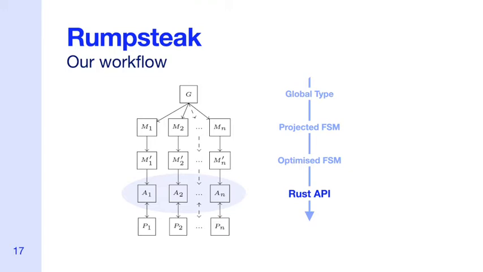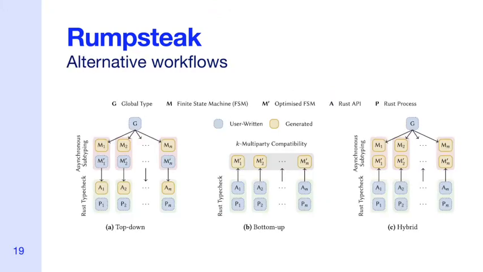Finally, developers can use this API we've just written to write safe Rust processes for each participant. The key point is that our API uses Rust's type system to ensure conformance to the protocol. We also present two additional workflows in the paper, which I won't cover in this presentation. The bottom-up approach incorporates previous work on K-multiparty compatibility, which I'll discuss a little more later in the presentation. And the hybrid approach combines the other two workflows to provide an improved developer experience.